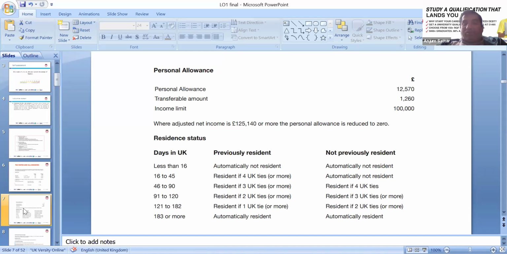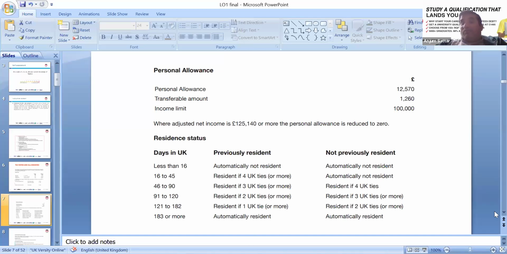And 183 days is automatically resident in the UK. So if you're living abroad more than 183 days, then of course your benefit can be stopped because your residency breaks.